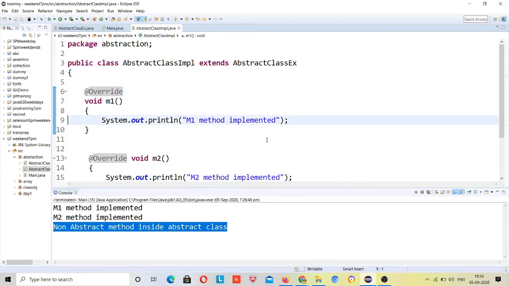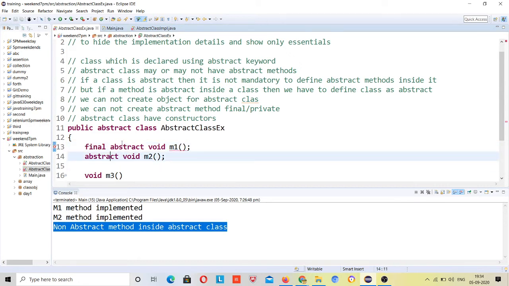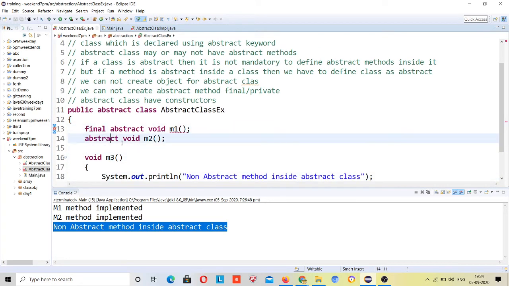Now one thing is that you cannot make this abstract method final, right? Why? Because this would be a contradiction of the Java rules. What is the Java rule? That you have to implement this method when you want to make the object for this abstract class.